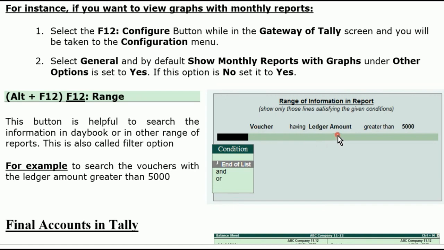Even this one with many options, I will show in the demo. Voucher having ledger amount greater than 5,000. Then it will show greater than, less than, etc. in this area, and here we have to take the amount. That I will show in the demo.